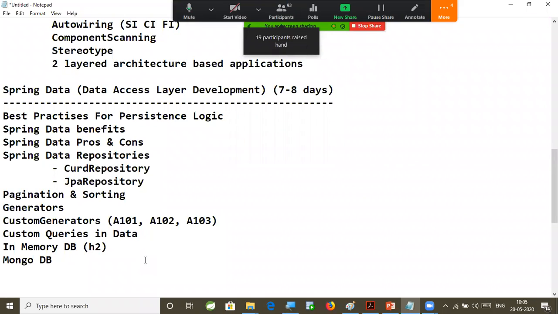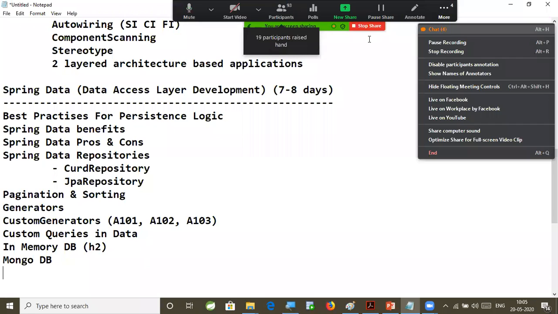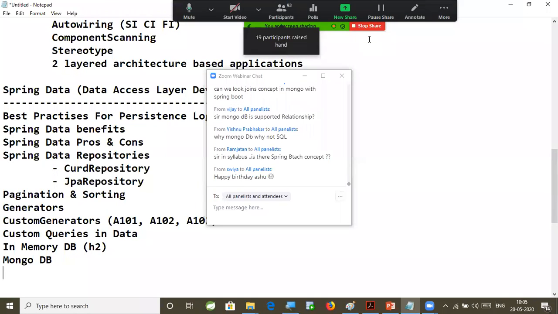Fine. Any questions related to this Spring Data? I'm giving the overview. What is this data? Why we are going to understand this, right?